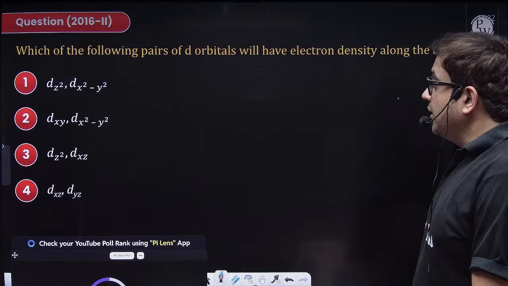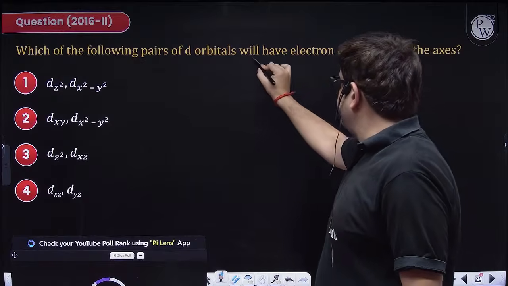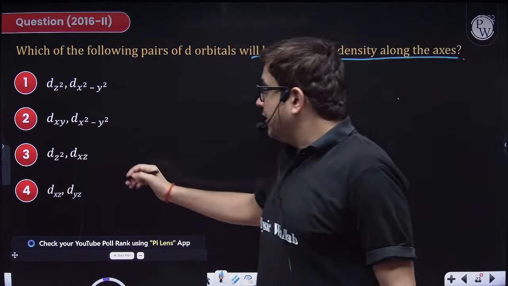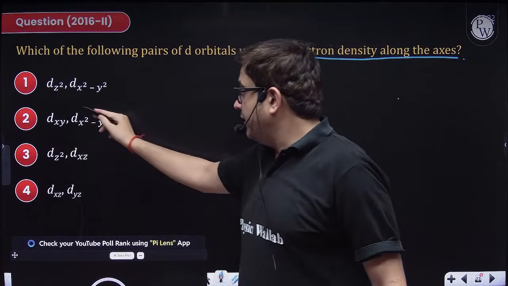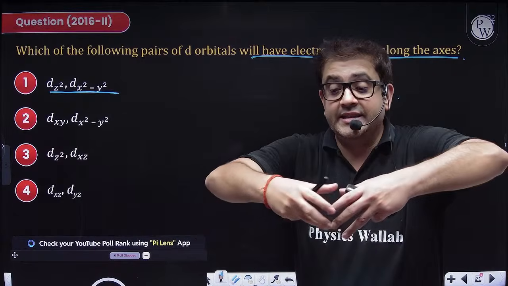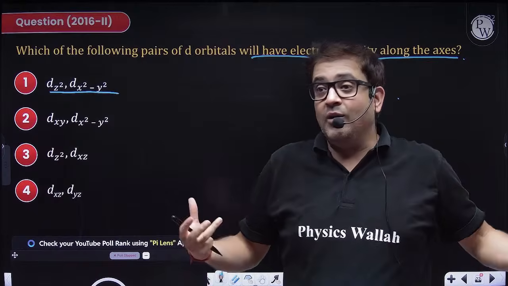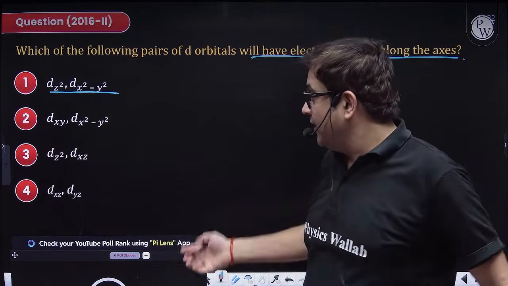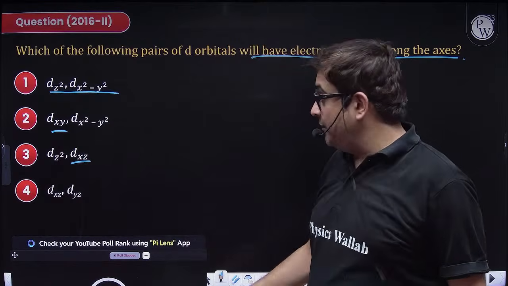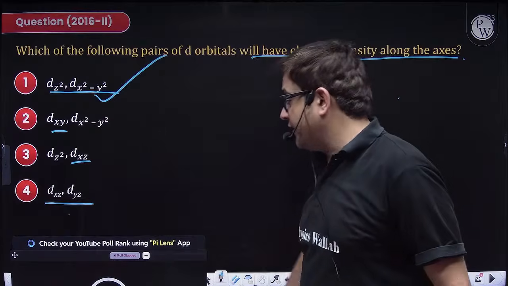Which of the following pairs of d orbitals will have electron density along the axis? Yes, they will have electron density. Although the dz square has a toroidal lobe, that lobe is also along the axis only. dxy is in between the axes, dxz is in between the axes. They both are in between the axes. So the only option left is option 1.